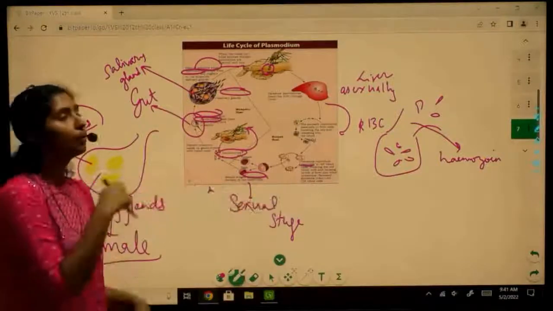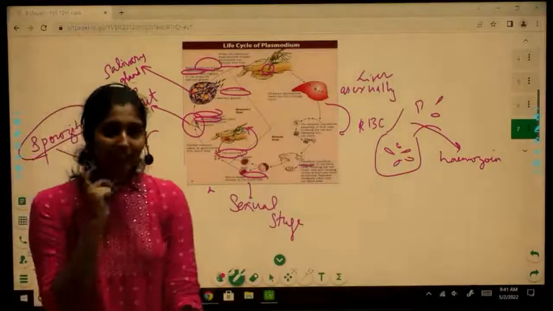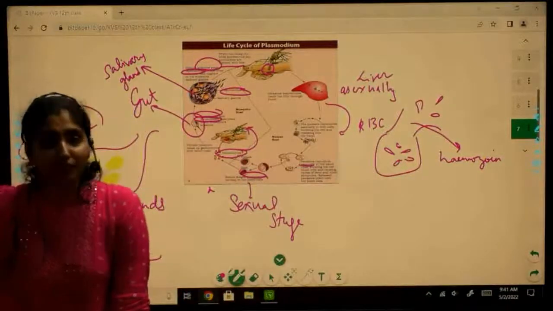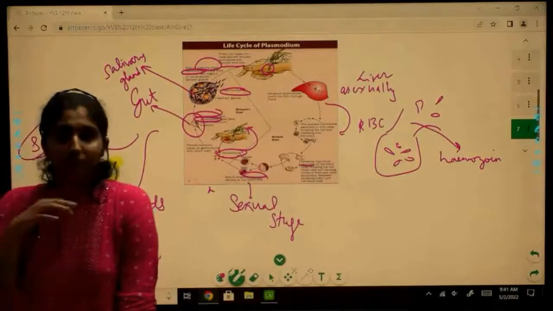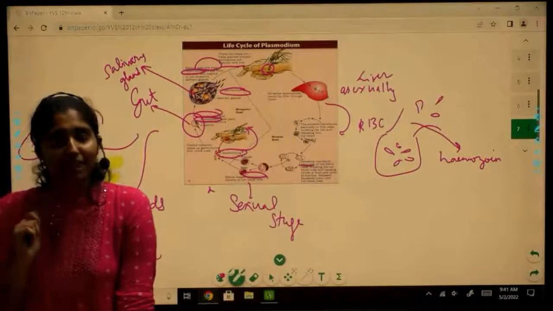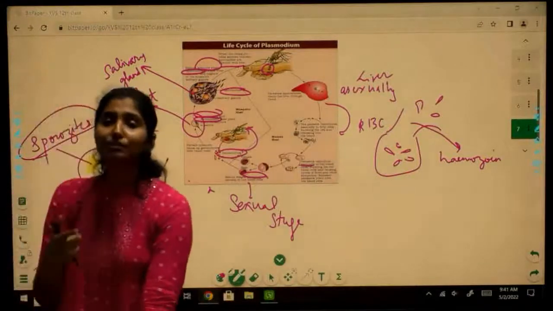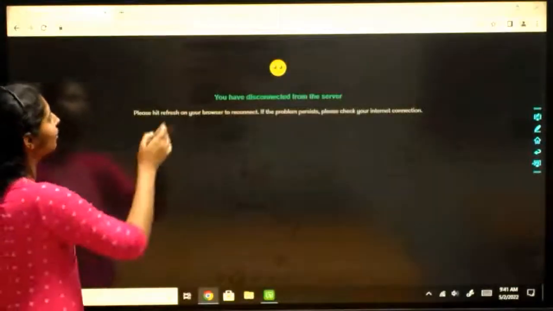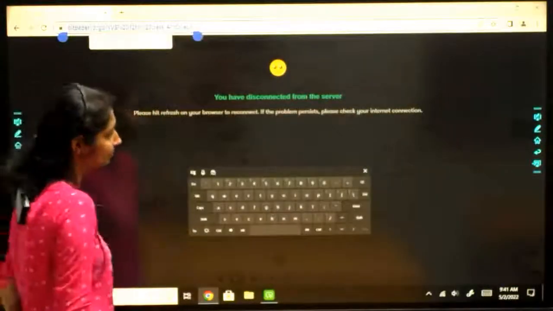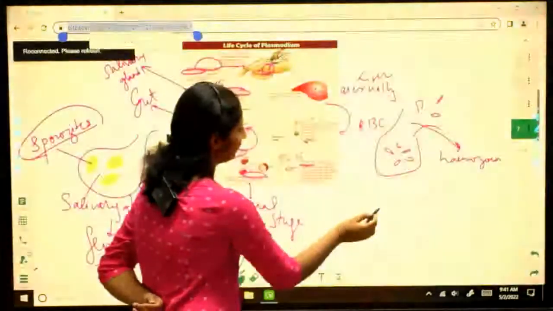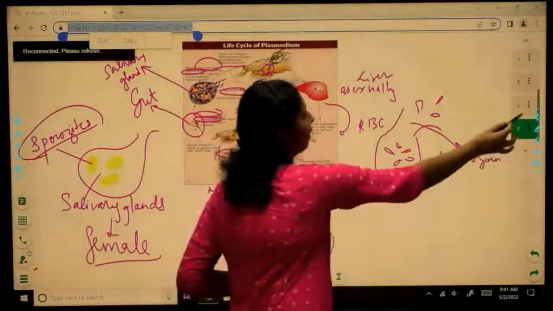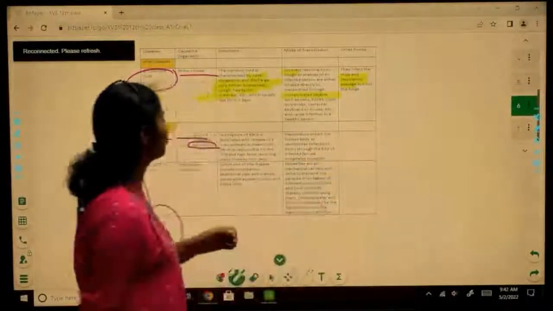Okay. So once these sporozoites are formed in the salivary glands, the next time the female mosquito feeds on another human being, taking a blood meal, it is going to transfer these sporozoites to the human again, okay? And the cycle is going to continue like this. So let's come back and just go through this.